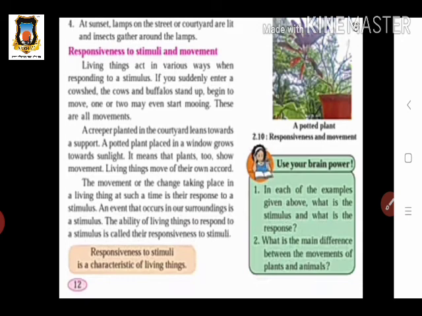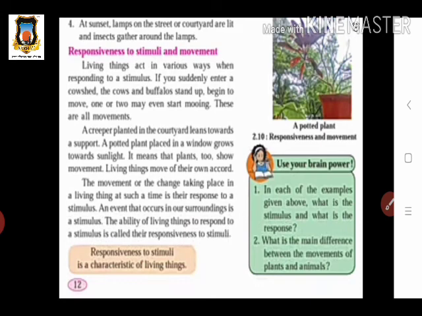And also you should find out the difference between the movements of plants and animals. So how does movement take place in plants and also in animals? We know that animals can move from one place to another, but plants cannot move from one place to another. They can move by their growth, by increasing their height. Okay, in this way we find out the differences between plants and animals for movement.